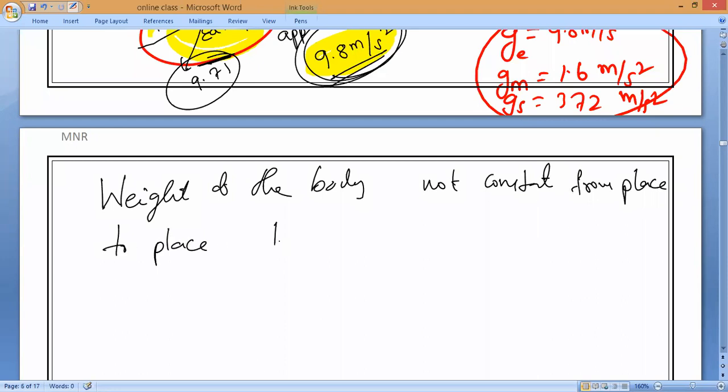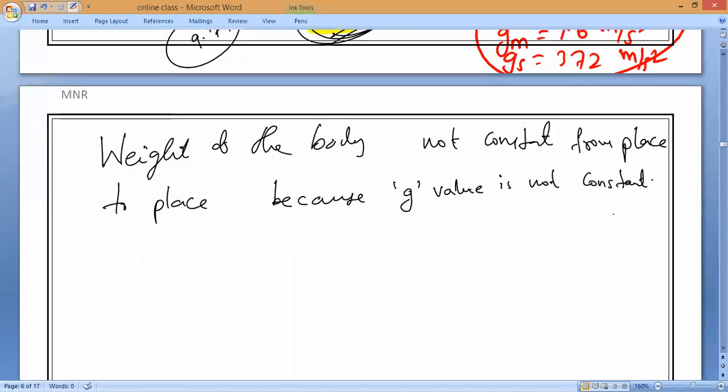Place to place. Because what is the reason? Because g value is not constant. Is it okay, guys? Everybody, please respond. Yes, sir. Yes, that is what it is.